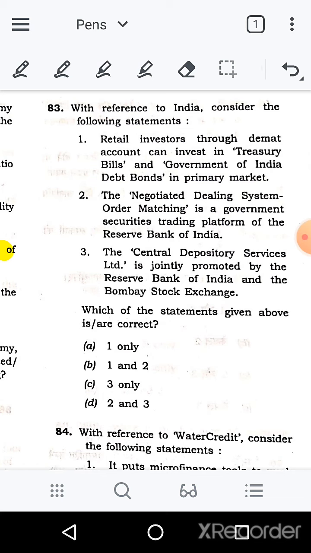If you are reading current affairs and all that, then you would know that Negotiated Dealing System Order Matching is that securities trading platform of the Reserve Bank of India. So this statement is correct if you have been reading current affairs for the last 1 year or more. The Central Depository Services Limited is jointly promoted by the Reserve Bank of India and the Bombay Stock Exchange. This statement is wrong. So here option B will be the right answer, or 1 and 2.